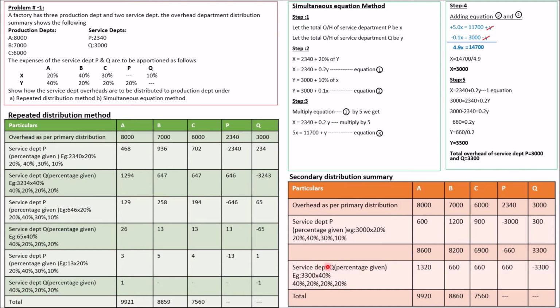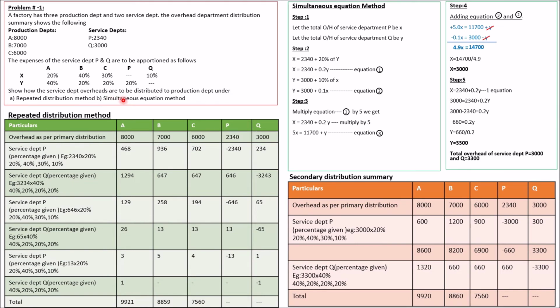Again the 3300 value has to be redistributed. When you redistribute it, you will be getting the values as 1320, 660, 660. Here also 660 plus 660 minus 660 will be 0. Then 3300 minus 3300, the entire amount we have taken out, so it remains nil. Then the total of the production departments are 9920, 8860, 7560. This is how we need to solve the problem under the repeated distribution method and simultaneous equation method.